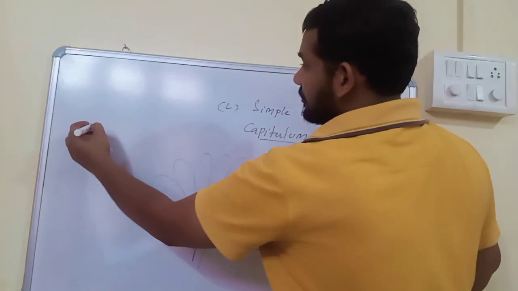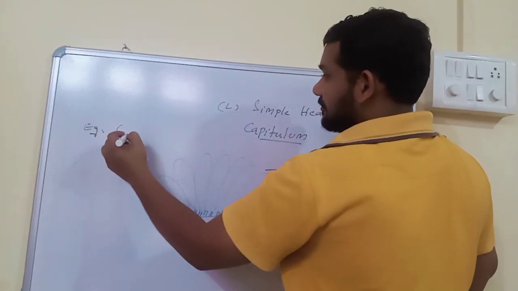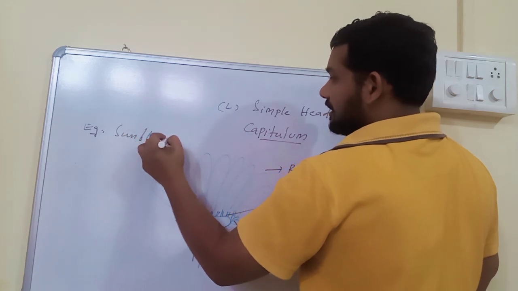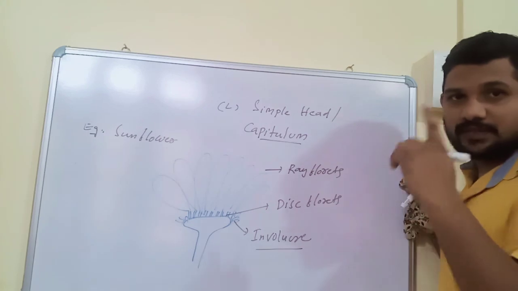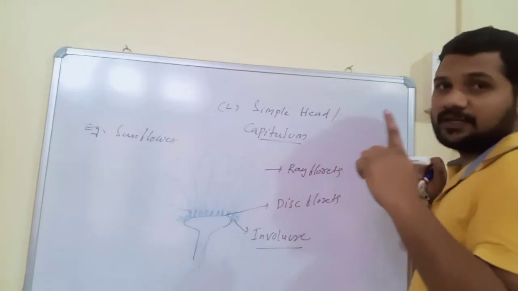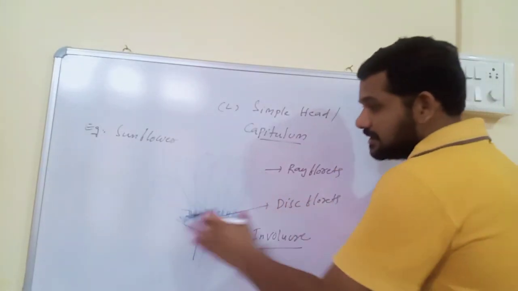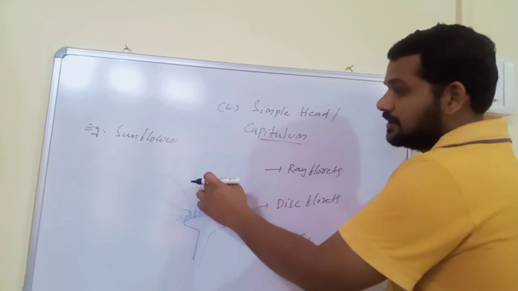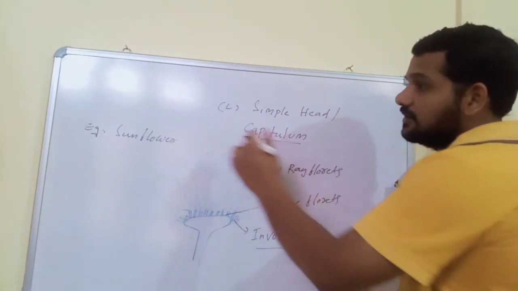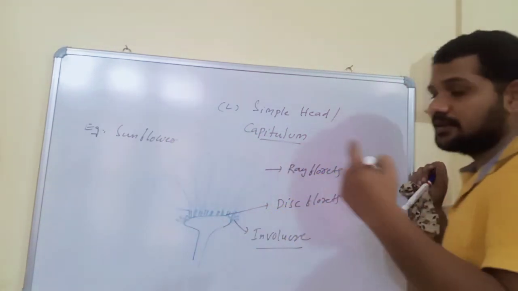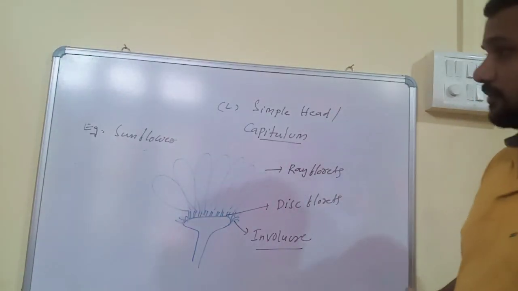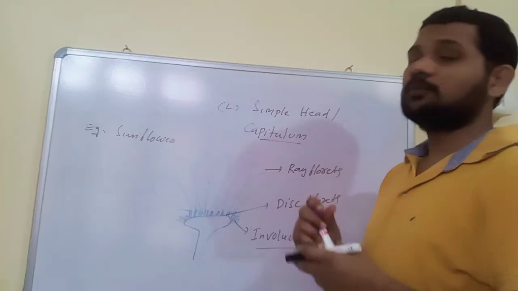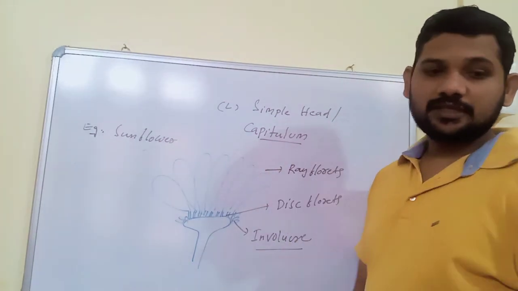This type of inflorescence is usually present in sunflower. So sunflower is not a flower. Sunflower is an inflorescence. Flower means a single reproductive organ, but inflorescence means a group of flowers. So sunflower means a group of flowers, not a single flower. So this is the highly advanced inflorescence. These are some important types of racemose inflorescence.